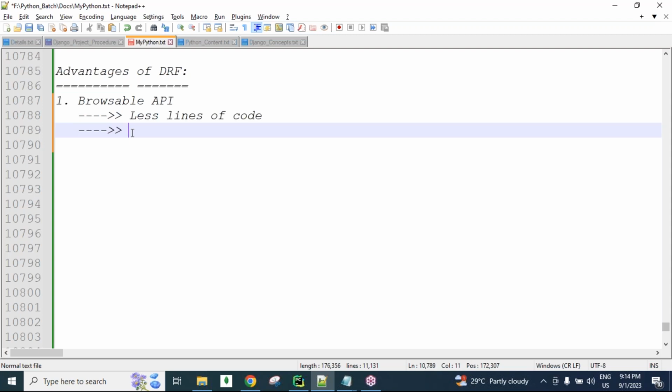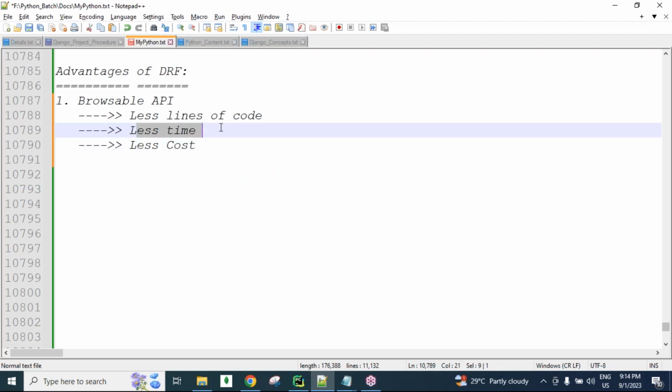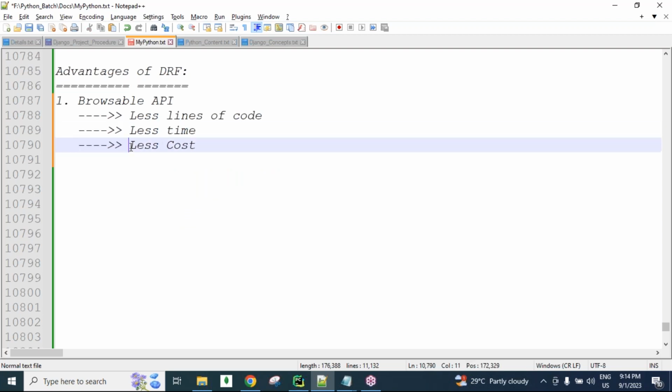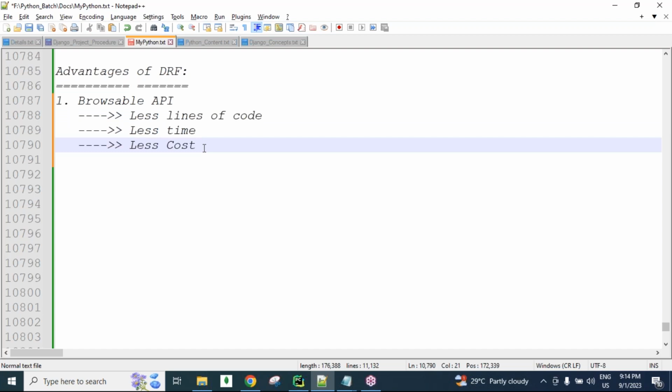Okay, so with fewer lines of code we are writing, within less time, we can develop the application with less cost. Simply, within less time and with less cost, by writing fewer lines of code, we can design the APIs. That is the use of Django REST framework, guys.